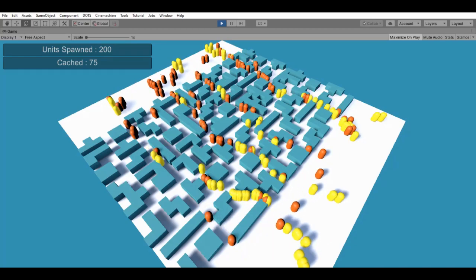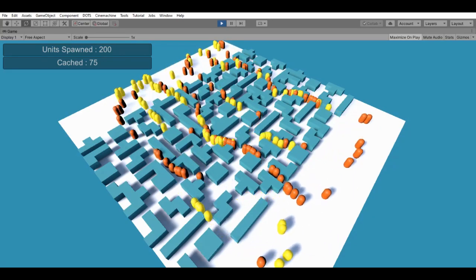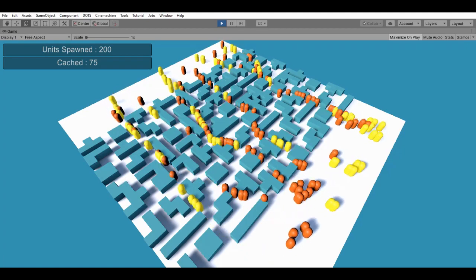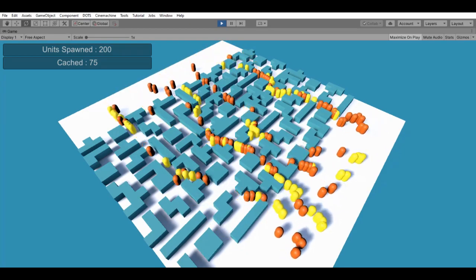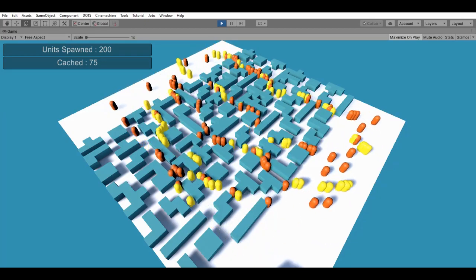It is worth noting that both DOTS navigation and the classic game object navigation system can go hand in hand. We can have a large group of NPCs moving around the player while still keeping the core and necessary pathfinding built on the classic navigation system.